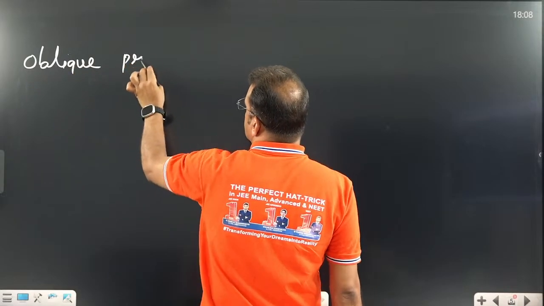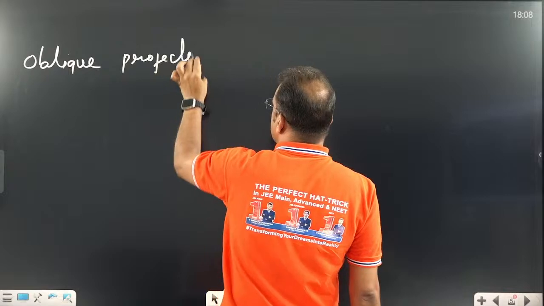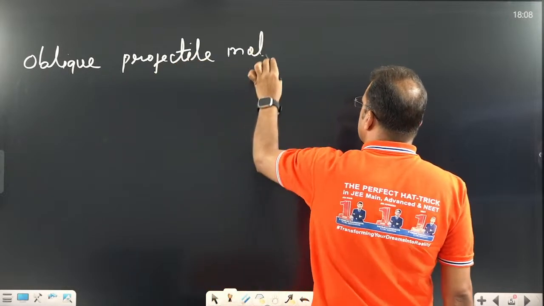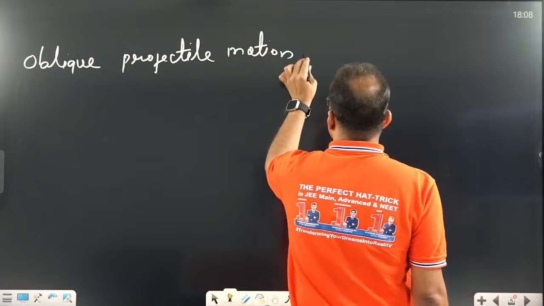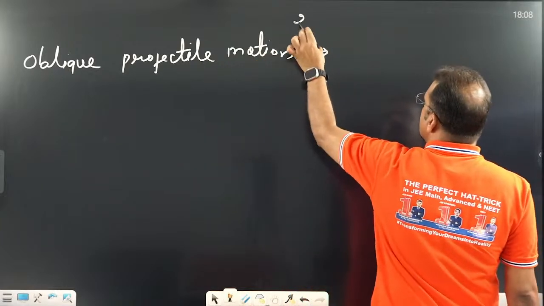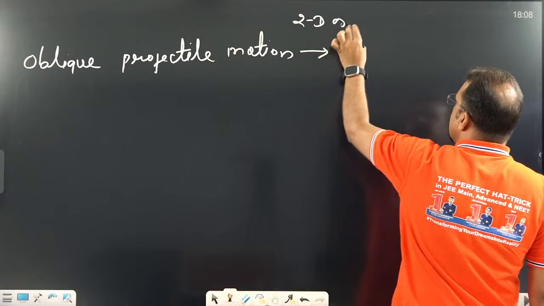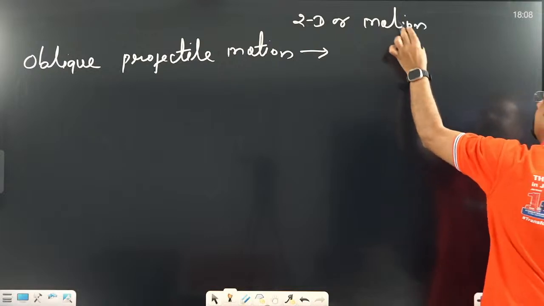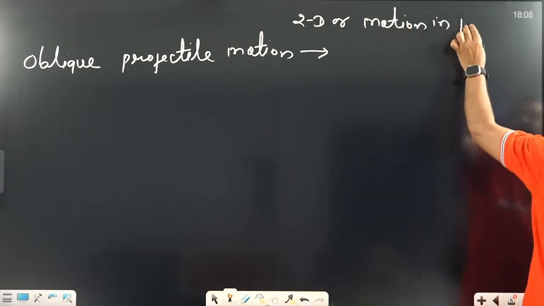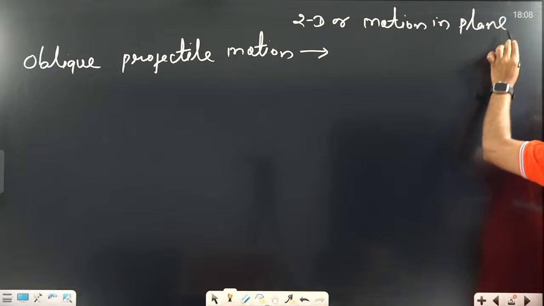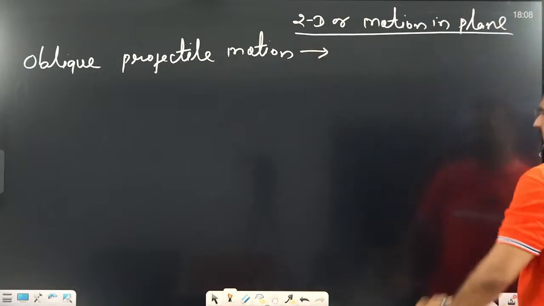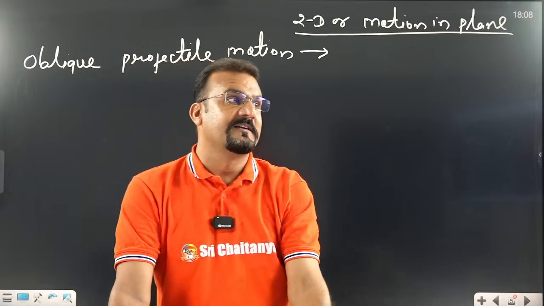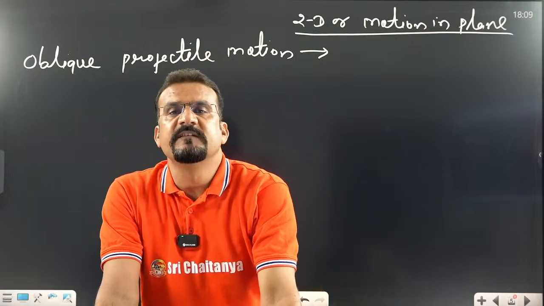Oblique projectile motion. And one more name you should remember, this is 2D motion, and the 2D motion topic as per NCERT is called motion in plane. What is the name? Motion in plane. 2D means plane. I already told you, plane means 2 dimensions, 1D means straight line, 3D means space. Remember that, 3D means space, 2D means plane.